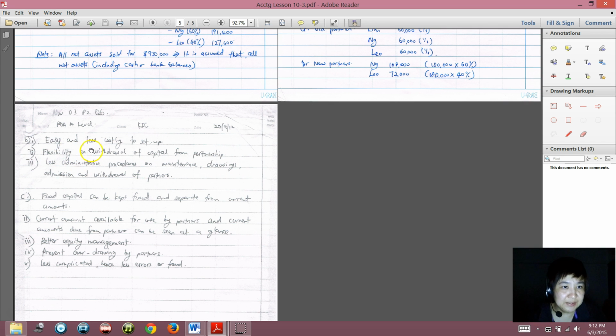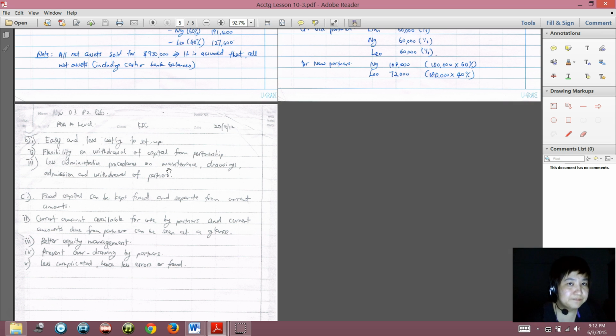So it's easy and less costly to set up, okay? Because for a company you have to do incorporation, which is more hassle than registering a partnership. So easy and less costly to set up. Flexibility of withdrawal of capital from the partnership. Okay, so in a partnership, you can withdraw your capital as long as the other partners agree.